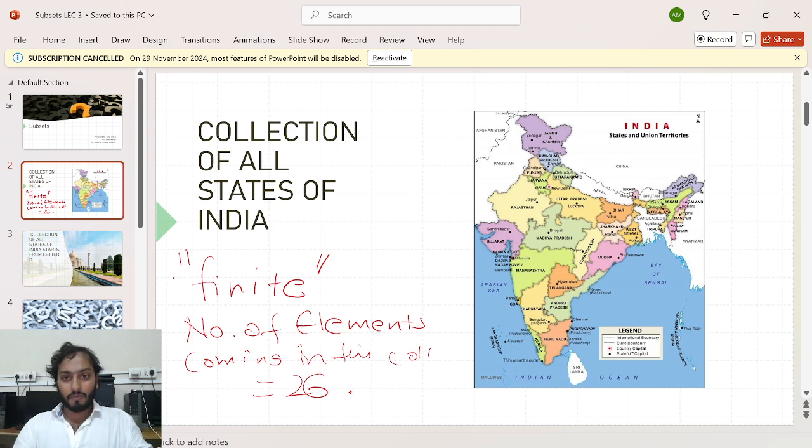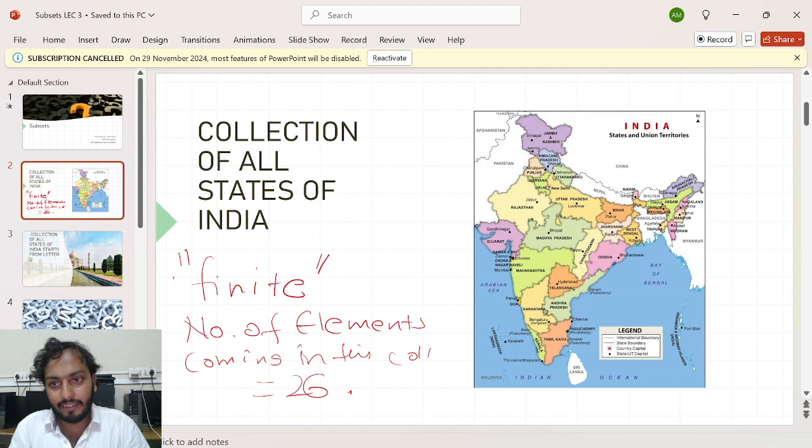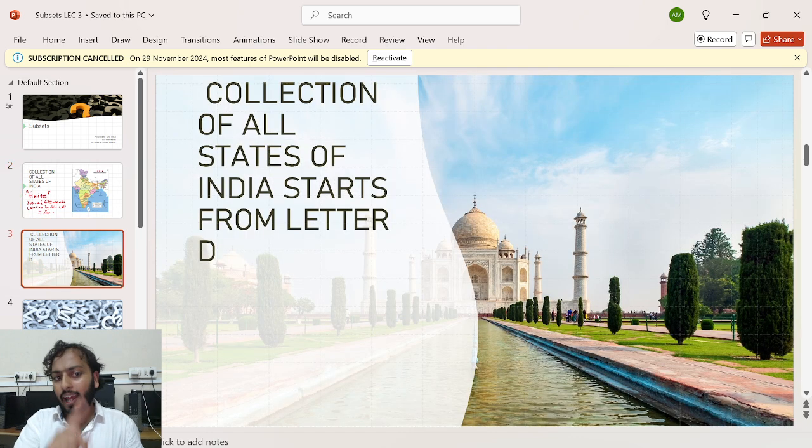Can you tell me which states here have names starting from the letter D? Oh, it's one of my native states, obviously. Delhi is one of them. Do you know any other? I am very bad in social studies, but I think only Delhi. Can I say only Delhi? Yeah, I think only Delhi. So how many elements are coming in this set? Only one, right?